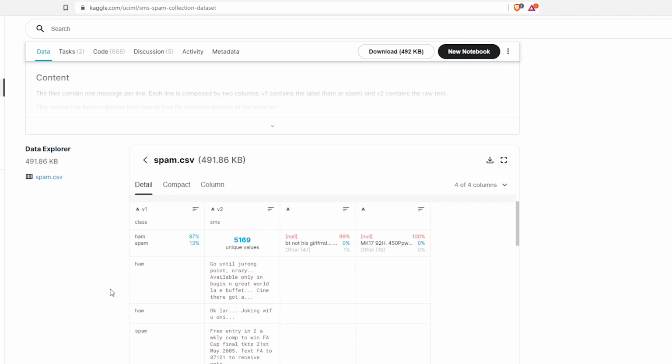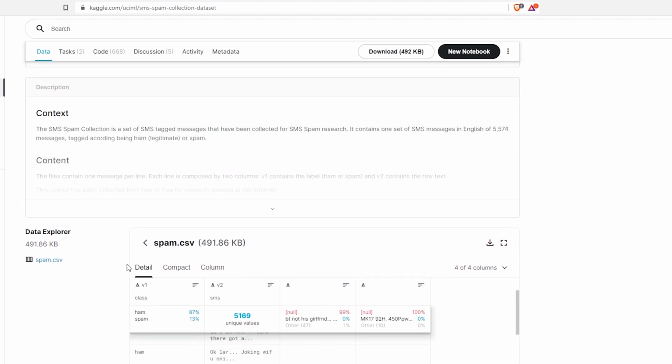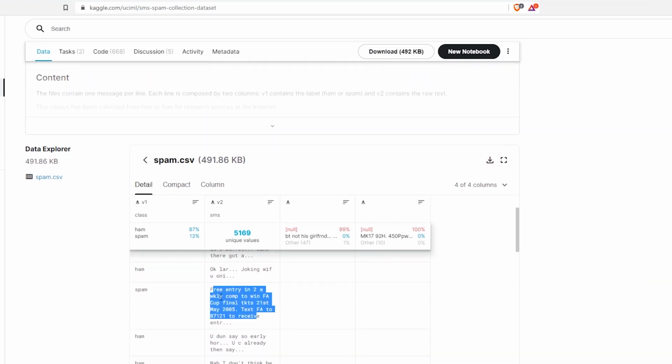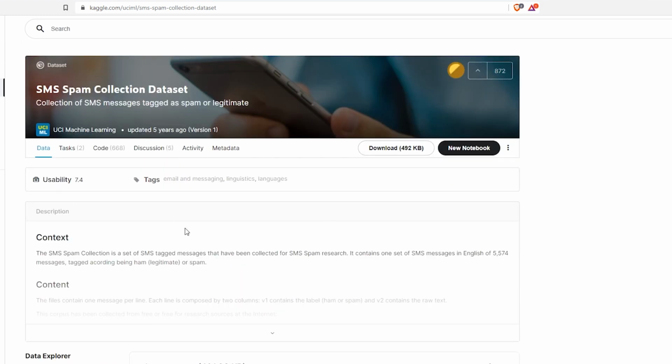Spam can be like assuming that you have $1 million, so please send the OTP in order to register to our website and claim the award prize. So that is a spam. Assuming this example over here itself, it says, "Free entry in a 2-weekly competition to win FA Cup final tickets 21st May 2005," and something of that sort. So we are going to build a basic machine learning classifier for this one, and first we will use a lot of NLP techniques, and then we are going to enclose this into a full stack application.